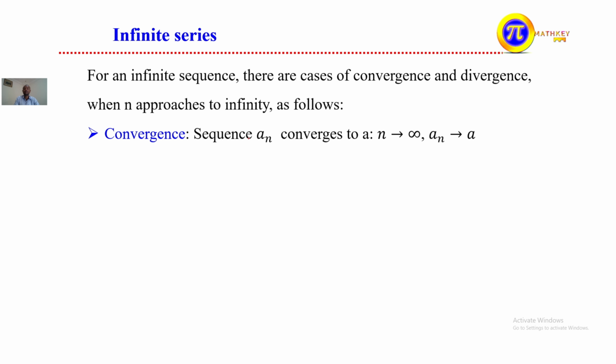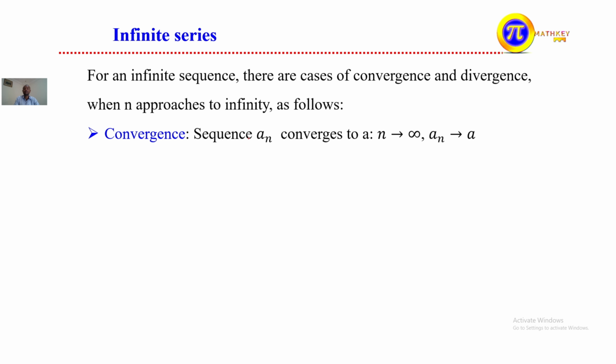In the case of divergence, the sequence may diverge to positive infinity or negative infinity, and we call this divergence. In the other case, it may approach two or more different values; then we say it oscillates and has no limit. This is also divergence. We can see an example for each.